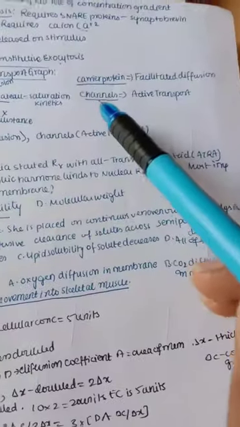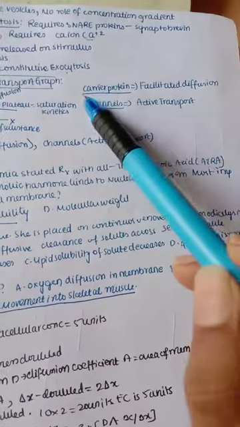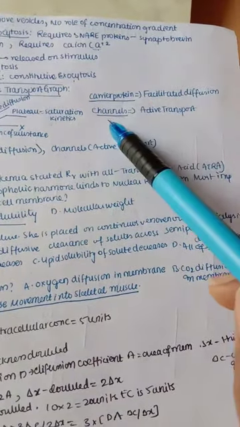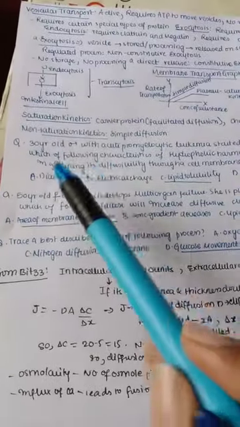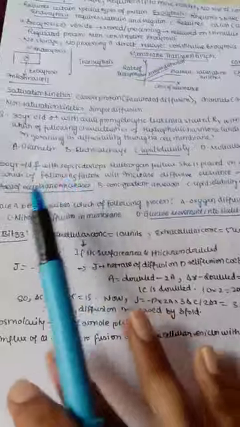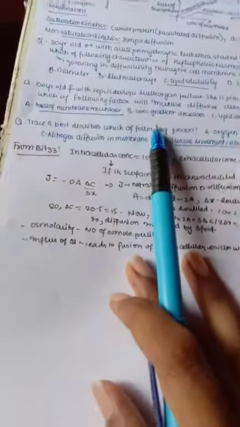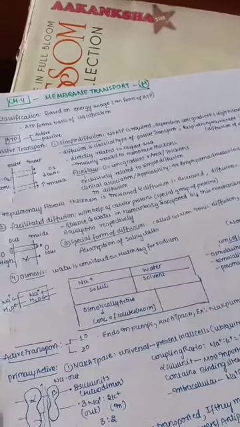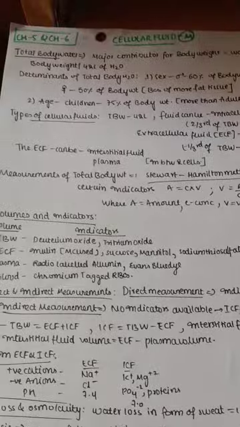So you can see the processes which have saturation kinetics use carrier proteins and channels, mainly carrier proteins in facilitated diffusion, and channels in active transport. So non-saturation kinetics is seen in simple diffusion. So here you have some questions which you can refer to, and that's it. So this is all about our membrane transport.